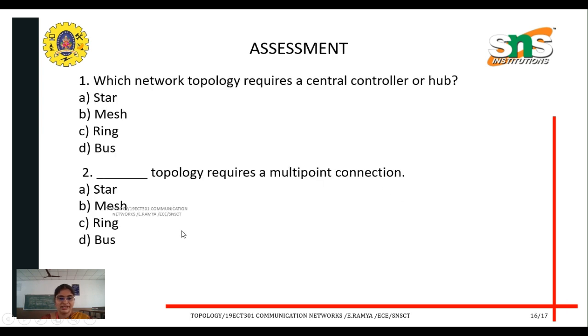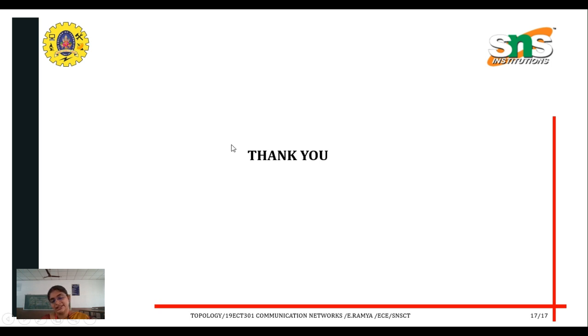Now it comes to assessment. Dear students, which network topology requires a central controller or hub? The answer is the star topology. Next, which topology requires multipoint connections? Bus topology requires multipoint connections.